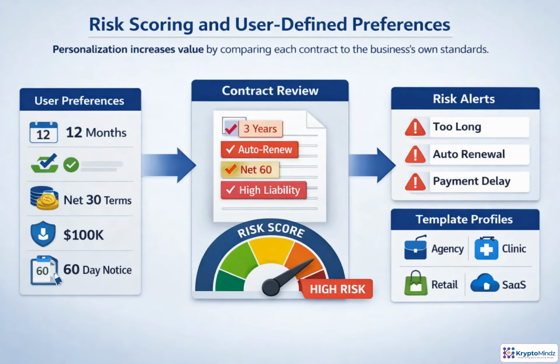Risk scoring becomes much more useful when it reflects the business's own rules. A 36-month term may be acceptable for one company, but risky for another that prefers 12 months. The same logic applies to auto-renewal, net 60 payment, liability caps, or cancellation notice. The AI compares each clause against those preferences, then flags the gaps. Transparency matters here. Users should not just see high risk, they should see why. Too long, auto-renewal included, payment delayed, or liability above the preferred cap. Templates can make this faster for different business types.